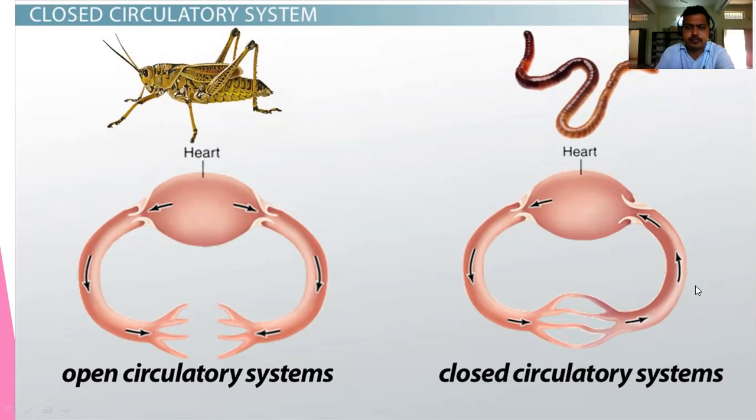It is observed in higher organisms like vertebrates. And what is happening here in the closed circulatory system? Heart is there, blood vessels are present, and these are the blood capillaries. These blood capillaries are involved in connection.